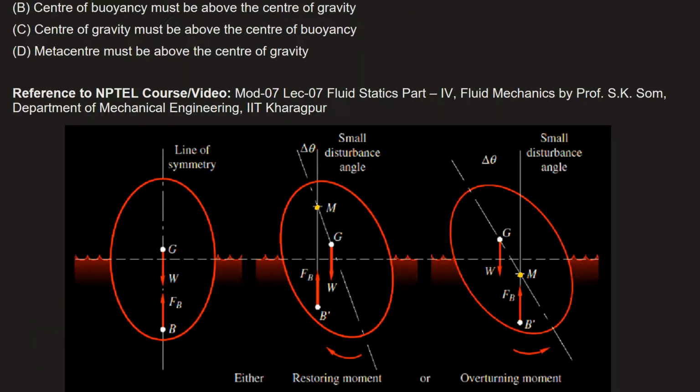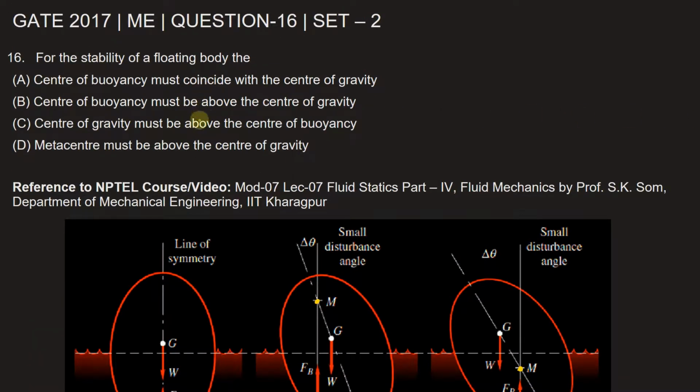So after this explanation, we can choose the correct option here. Metacenter must be above the center of gravity. So this is the must-be condition for a floating body to be in stable equilibrium.